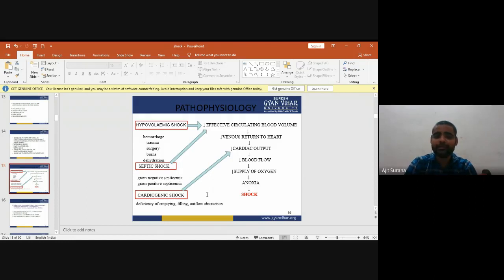Hypovolemic shock and septic shock decrease effective circulatory blood volume, due to which venous return to the heart may decrease. This causes decreased cardiac output, which causes decreased blood flow. Due to decreased blood flow, there is decreased supply of oxygen to the tissues and other parts of the body, and due to decreased oxygen supply, anoxia may come, and due to anoxia, the shock is present. This is the pathophysiology of shock.